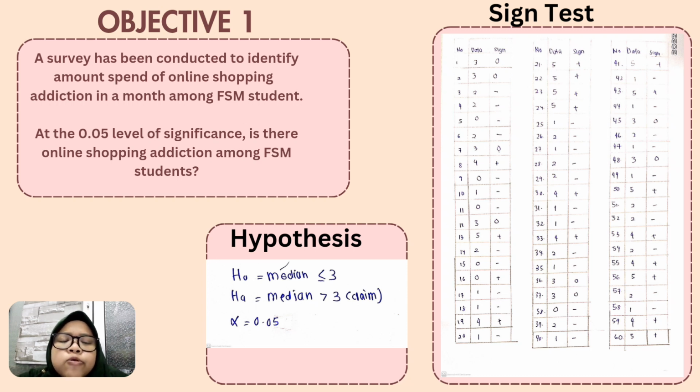Null hypothesis: median less than or equal to 3. Alternative hypothesis: median greater than 3. Alpha equal to 0.05. The picture shows the sign test result.